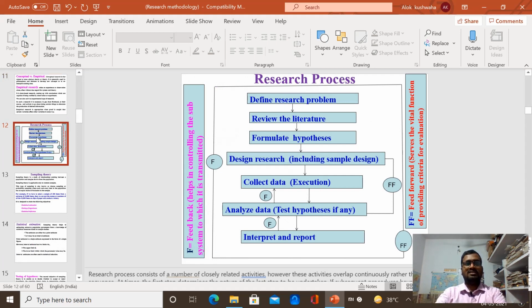First of all, we define the research problem, then go through an extensive literature review, finding what work has already been done on this problem and what type of work has not been done, and formulate the hypothesis. Then design the research design including sample, collect data, analyze data, and interpret the report.